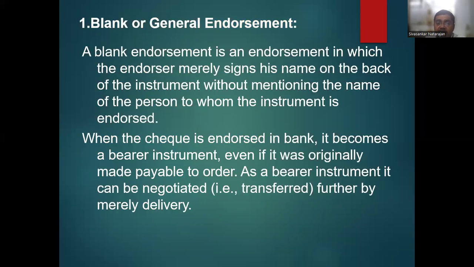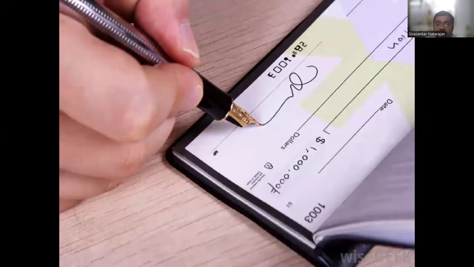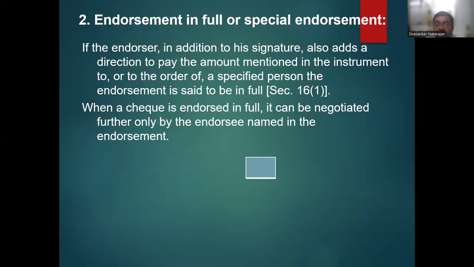A blank or general endorsement means that the instrument becomes a bearer instrument and can be negotiated by mere delivery, simply transferred from one person to another. A special endorsement means that in addition to the signature, the endorser also adds a direction to pay the amount mentioned in the instrument to a specified person or to his order, under Section 16 subsection 1.